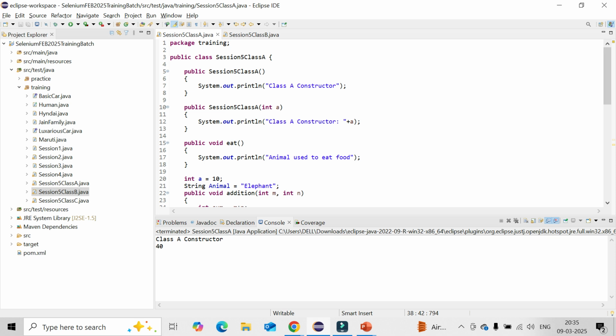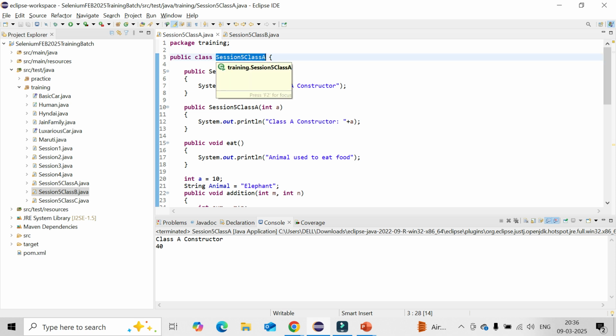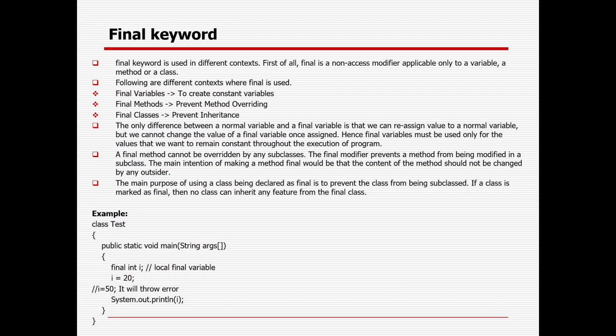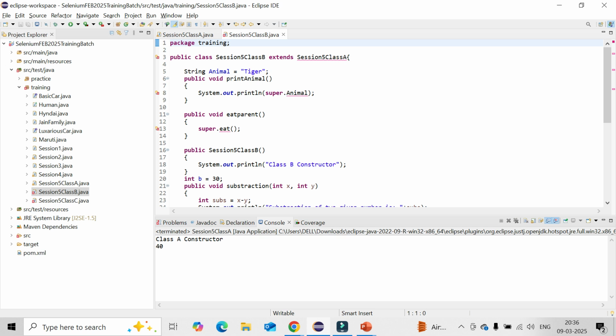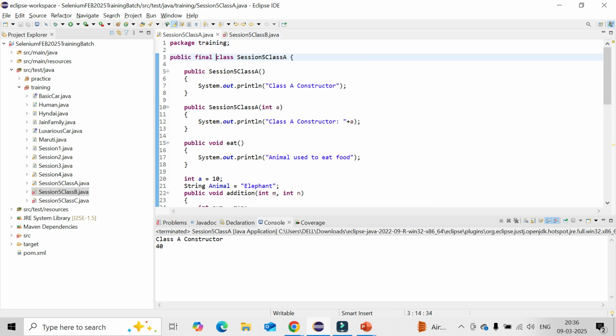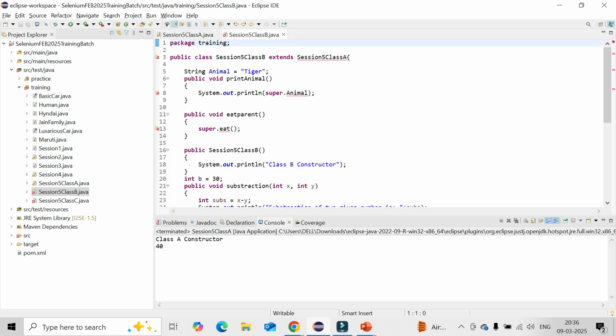In case I am creating a class A and I don't want that class to be extended by any other class, because I don't want to share that class with any other, I need to use the final keyword, right? Public final class. Now you could save it. Immediately you see the problem happening in the child class, because the parent class I can declare final, but wherever the child class is called, the problem happens there immediately, because a final class cannot be extended.